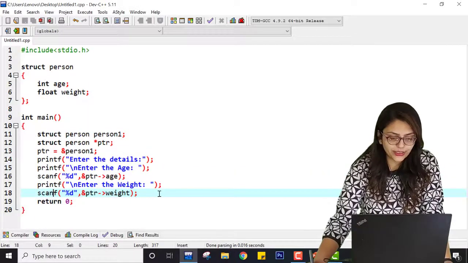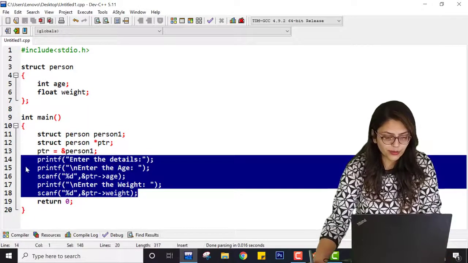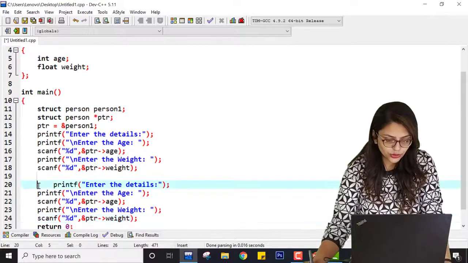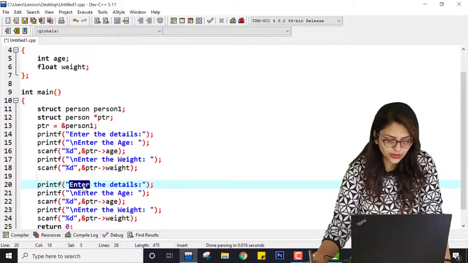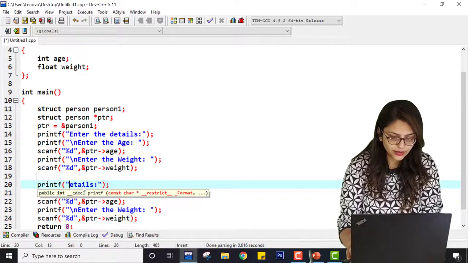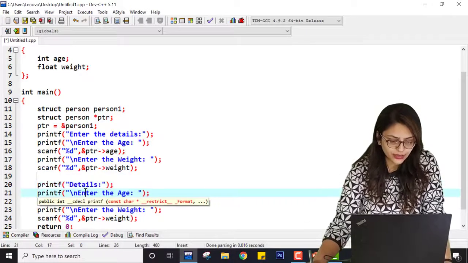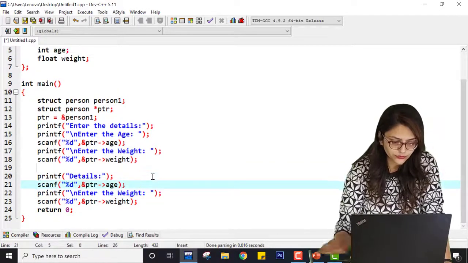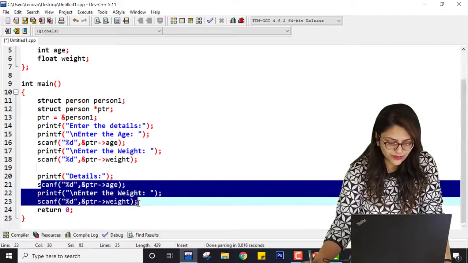So it is taking the value. Now what if I want to print these details? Let me copy these details and paste them over here. So here just write details, and here not enter. Let me erase everything.